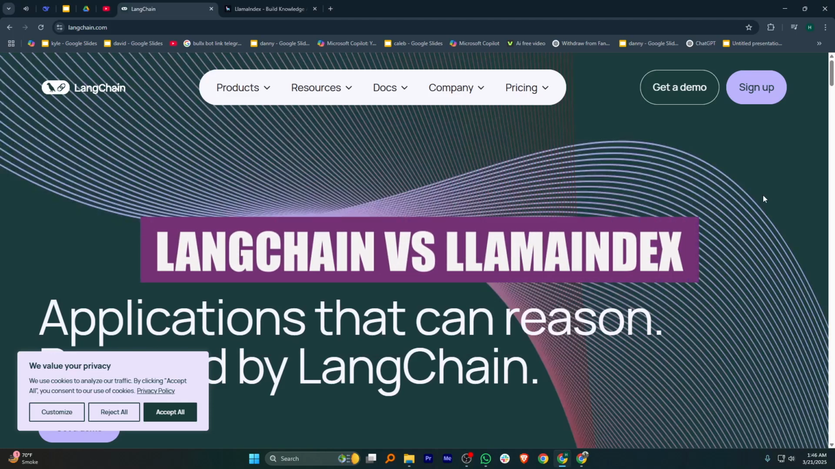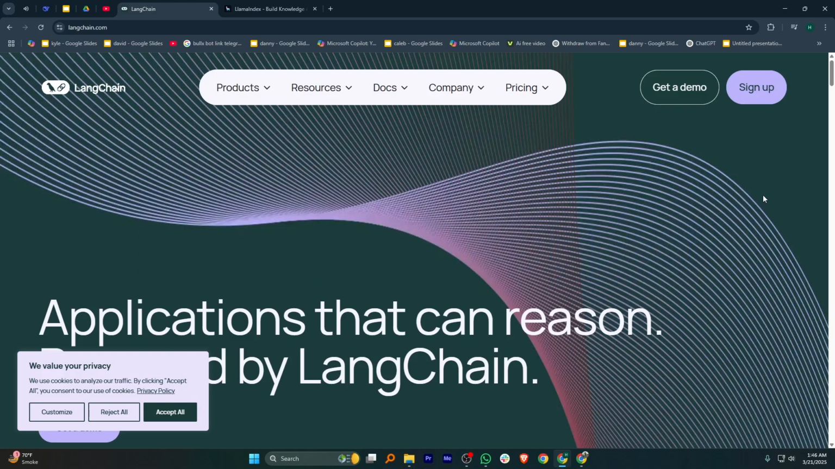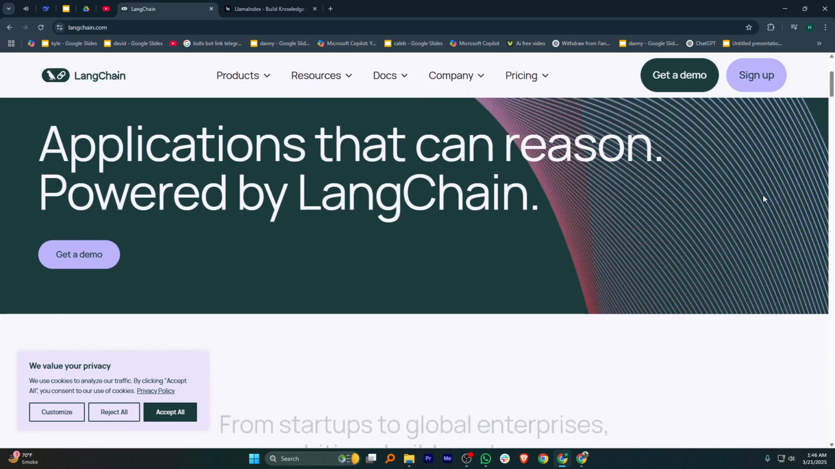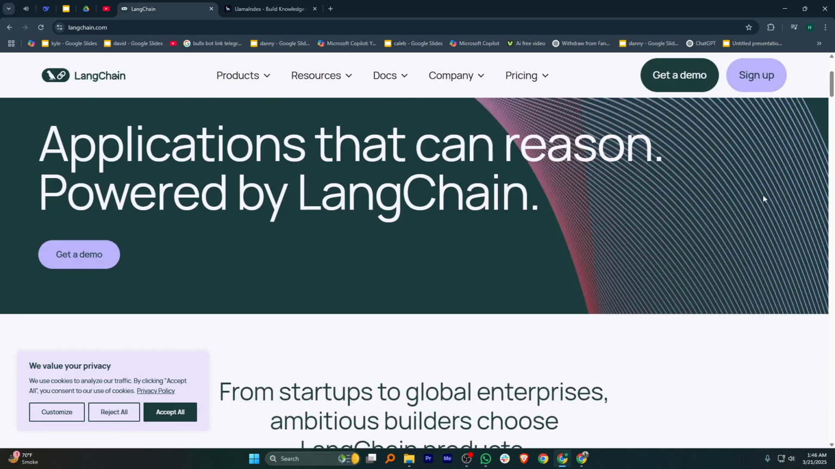In this video, I will compare LANGCHAIN and LLAMAINDEX. LANGCHAIN and LLAMAINDEX are both powerful frameworks for working with LLMs. LANGCHAIN is a powerful tool for building AI applications by connecting different language models, APIs, and data sources.